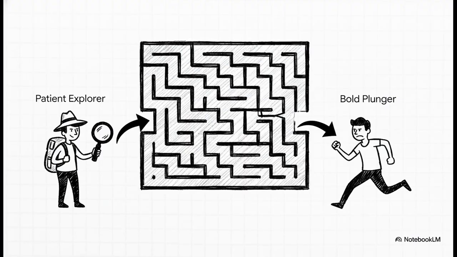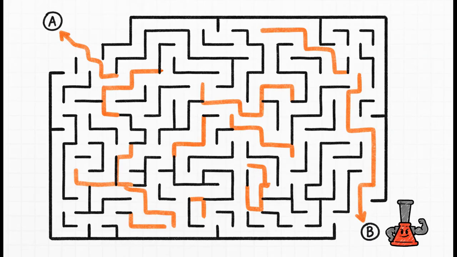Okay, theory is one thing, but let's make this real. Remember that maze from the beginning? Let's go back to it and see what happens when we unleash our two explorers inside. This is where you'll really see the difference. First, in goes DFS, the bold plunger. It picks a direction, say it goes down, and just commits. It follows that path relentlessly, twisting, turning, hitting dead ends, backtracking, and eventually, yep, it finds the exit at B.